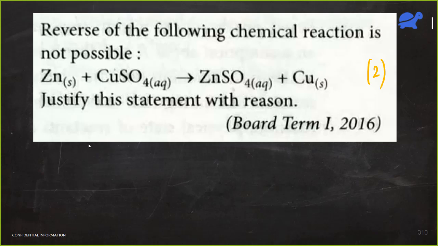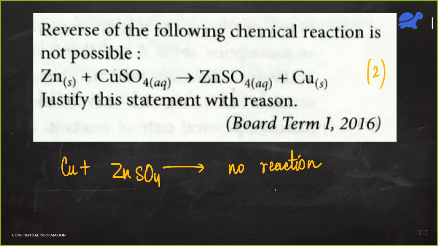What can be the reason for this? So it is saying that this reaction can take place, but the reverse reaction will not take place. So if we take copper and react it with zinc sulfate, then there would be no reaction. So you have to give reason for this. What is the reason for this? Copper is less reactive than zinc. Yeah, very good, Anupam. The reason is that copper is less reactive than zinc.